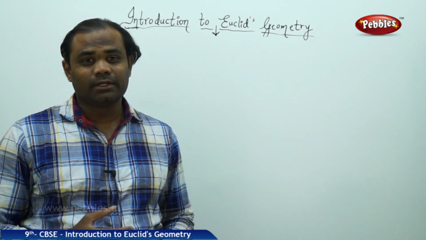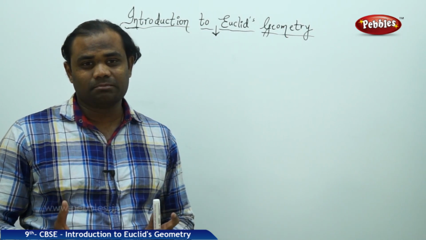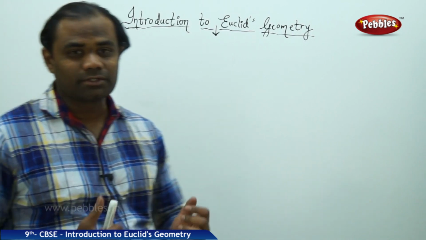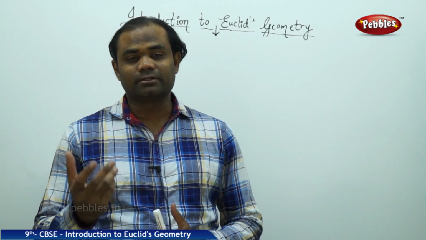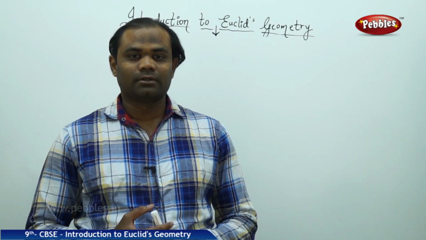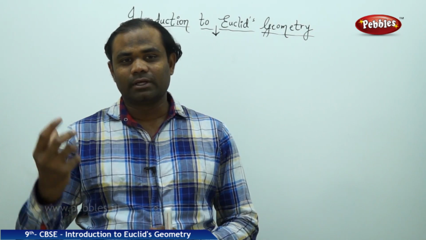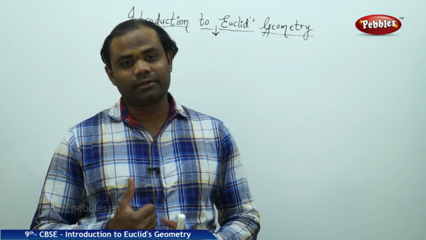Now let's see the theorem. Let's see how Euclid has proved a theorem using the five postulates which he invented in his lifetime. So let's see how the postulates have been useful in proving a new property through contradiction.